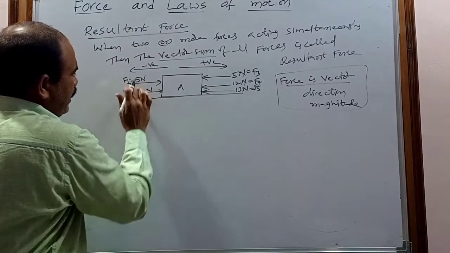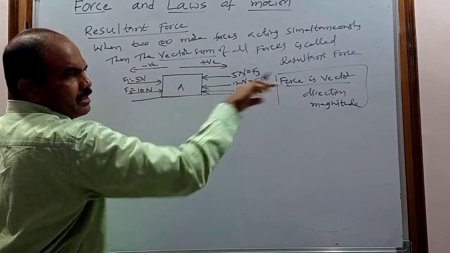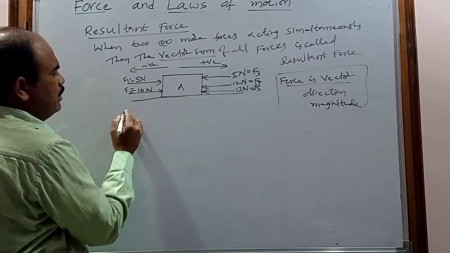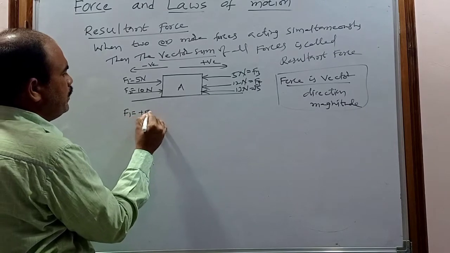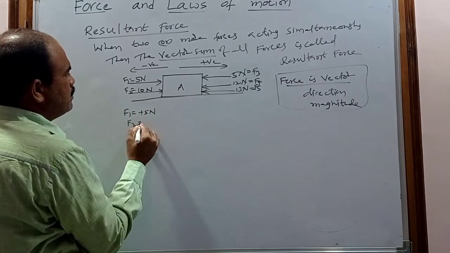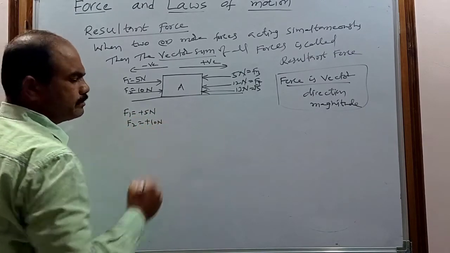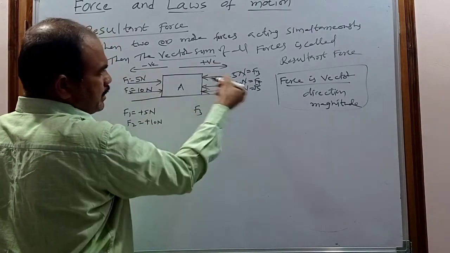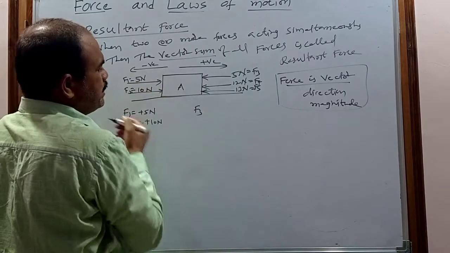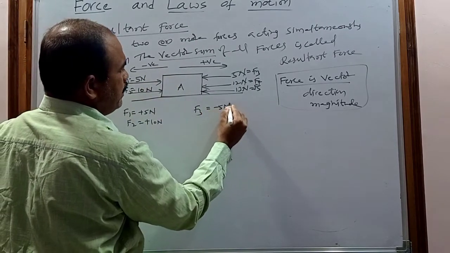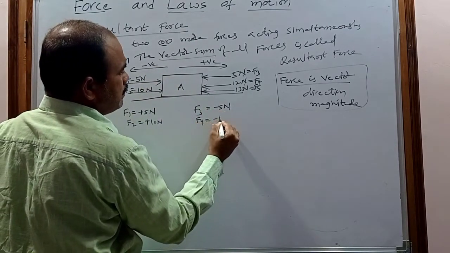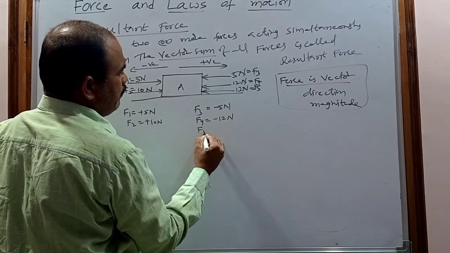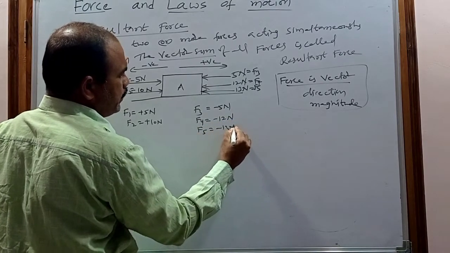So now F1 and F2 are acting in this direction, towards the right. That's why F1 is plus 5 newtons and F2 is plus 2 newtons. But F3 is acting in this direction, so that's why the direction is negative, minus 5 newtons. F4 can be taken as minus 12 newtons and F5 as minus 30 newtons.